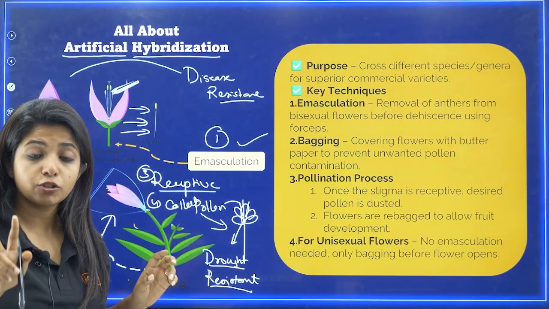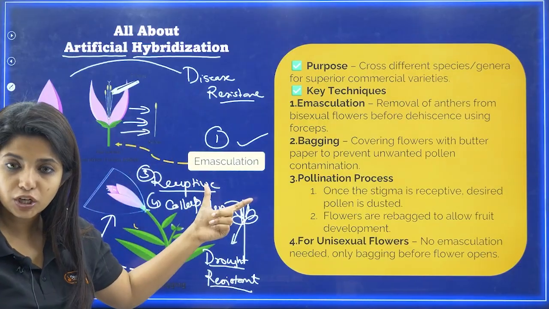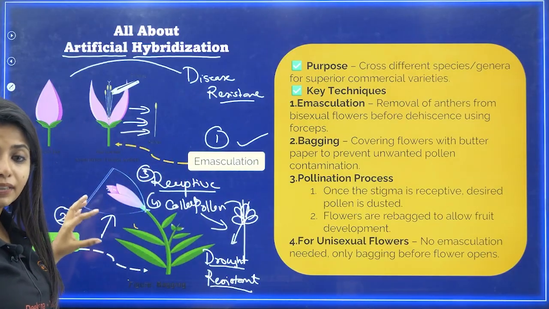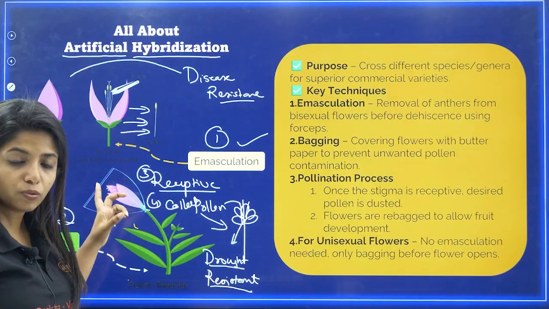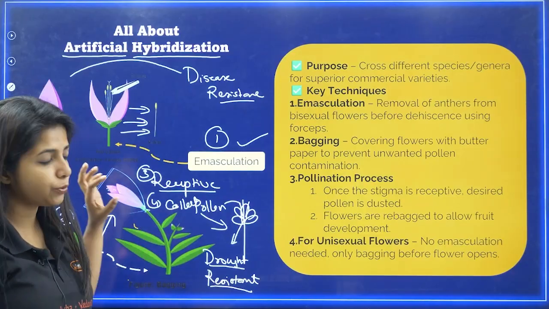If it is a bisexual flower, as in it has both the sexes, my dear children, you will be removing the male part. This is known as emasculation, and then you will wait for the stigma to become receptive. But you cannot just wait, you have to bag it up, because pollen grains from other plants can also come in, right? That's why you bag it up.